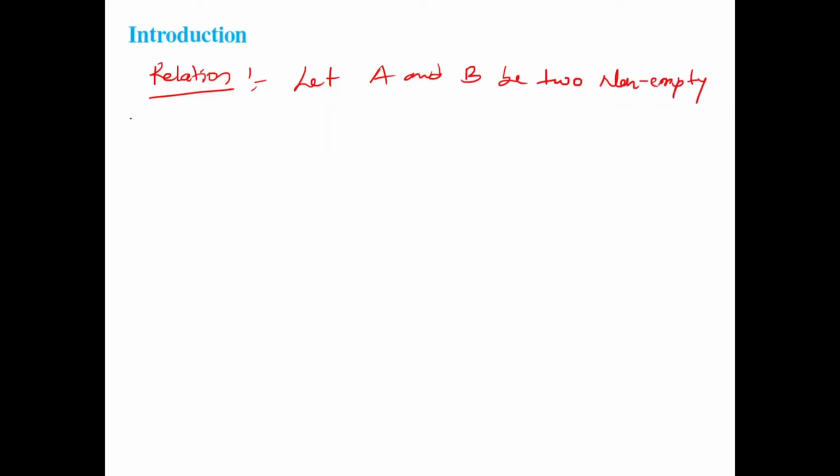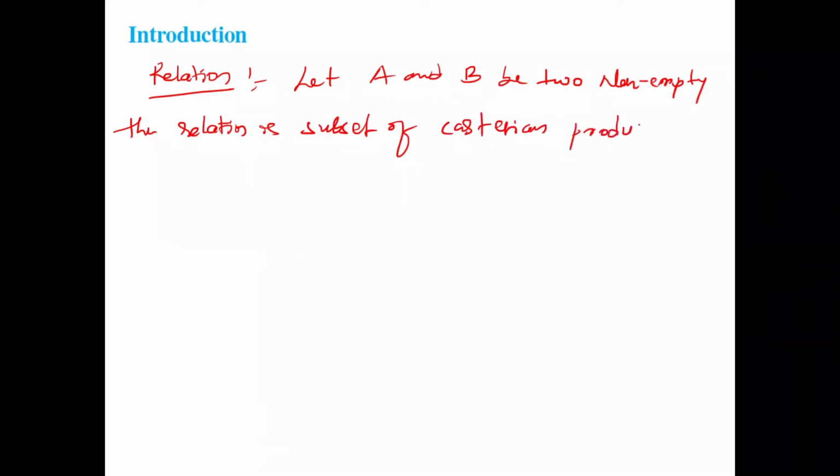A relation is a subset of the Cartesian product A cross B. Okay, what do you mean by relation? A and B are two non-empty sets, and that relation is a subset of the Cartesian product.